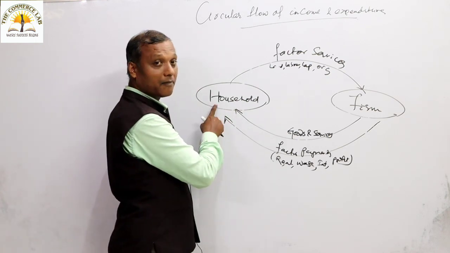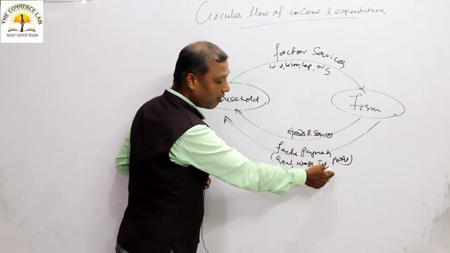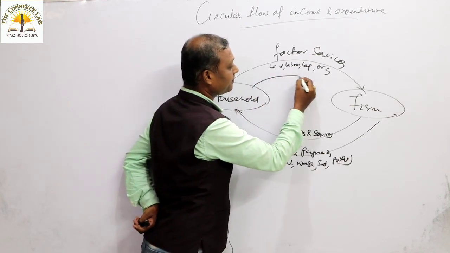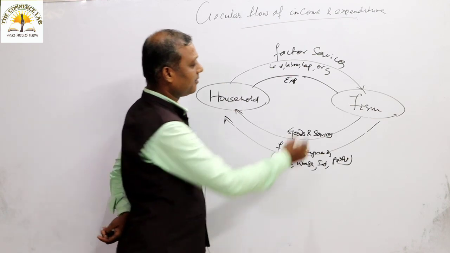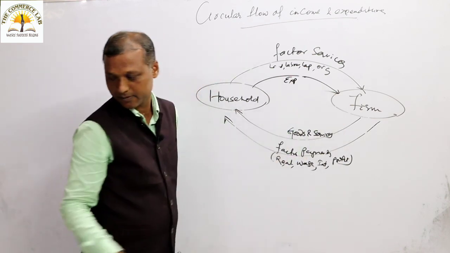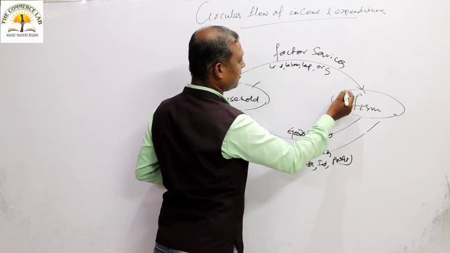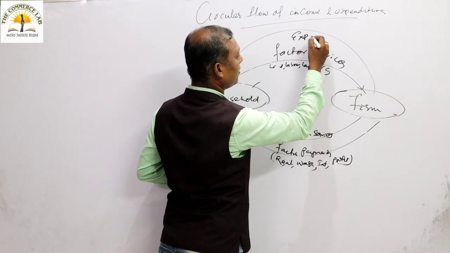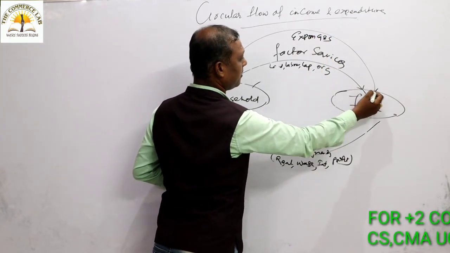After receiving the income from the farm sector in the form of rent, wage, interest and profit, the household sector has to make expenditure. Let us write that: expenditure on goods and services. Understand?